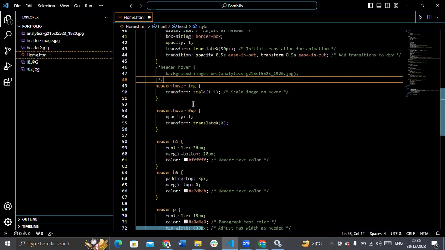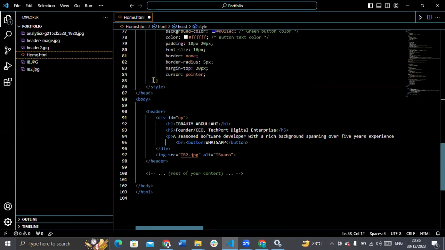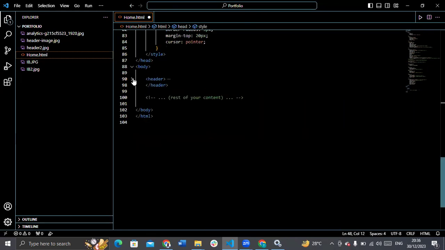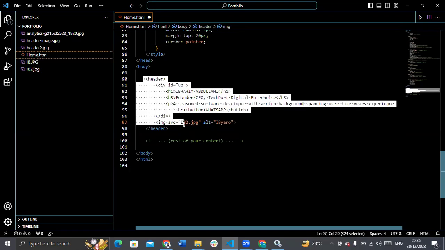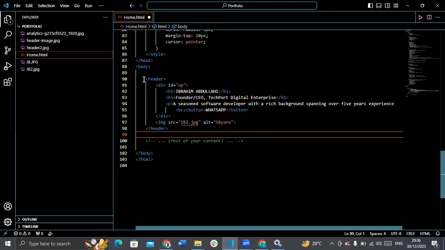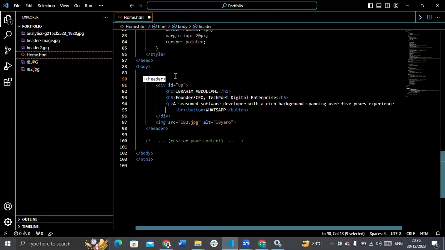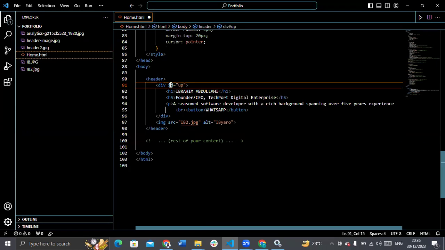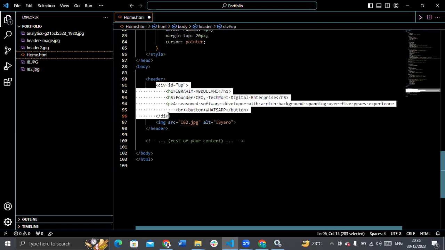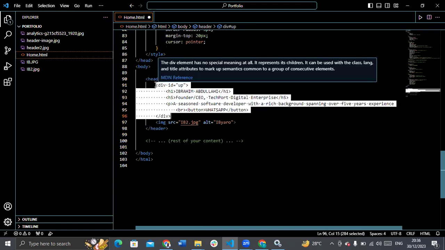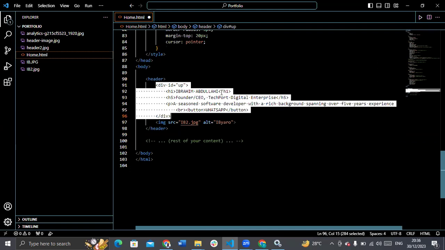First of all, remember, when I do the coding, it's like building the bricks first before you come back and paint the house. So let's build the bricks first. First of all, I opened a tag called header, and I created a div and gave it an ID. The ID is up, up. So that's the name of the div. Then look at where the div ended. The div only started from this Ibrahim Abdullahi to my WhatsApp button. So the image is not in the div.